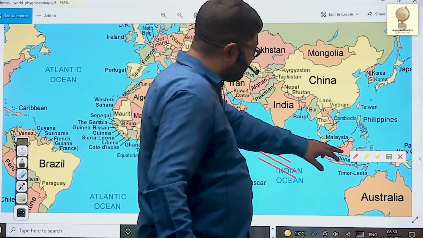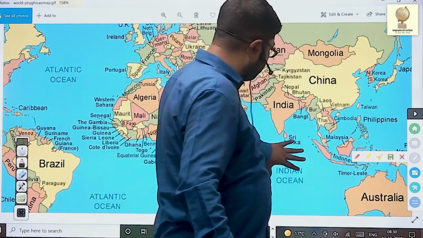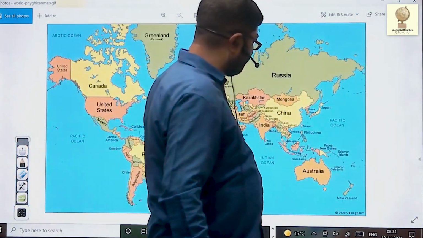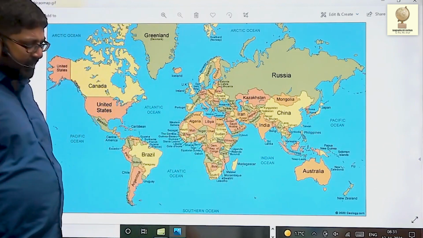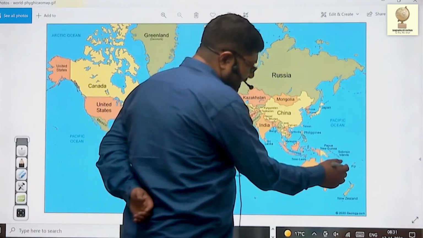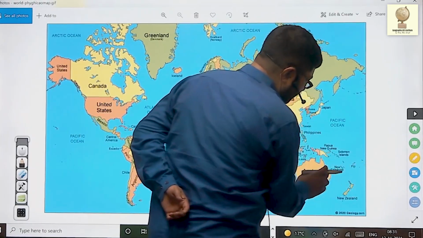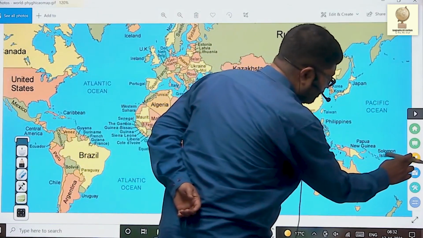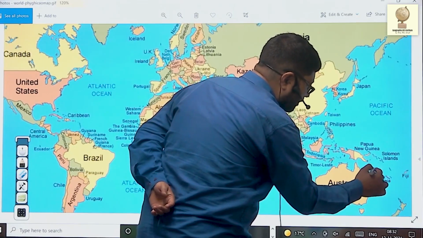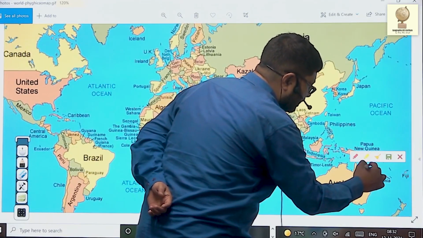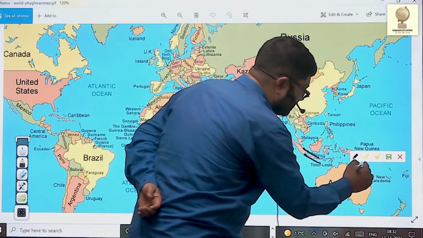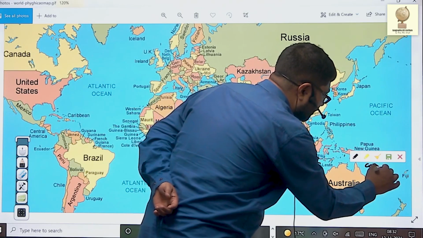Then see Australia. Australia, smallest continent. Now, on the eastern side of Australia, this is the Coral Sea.